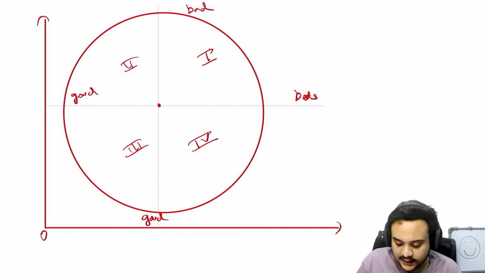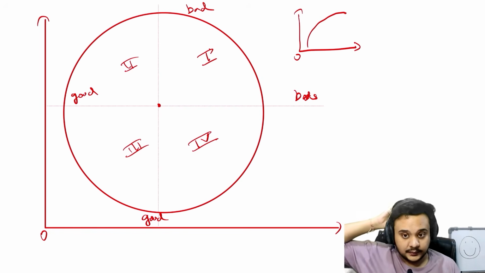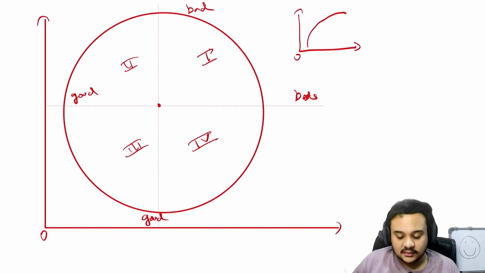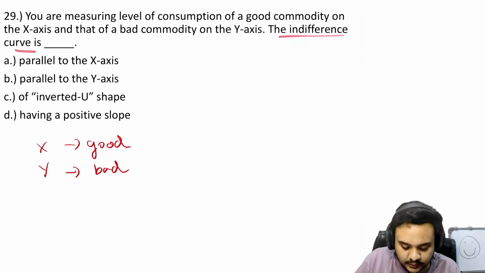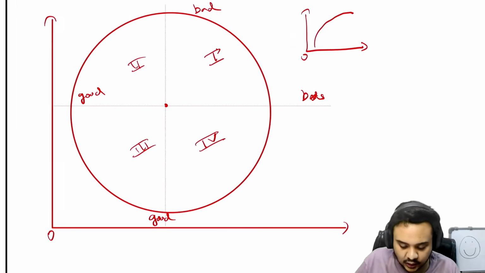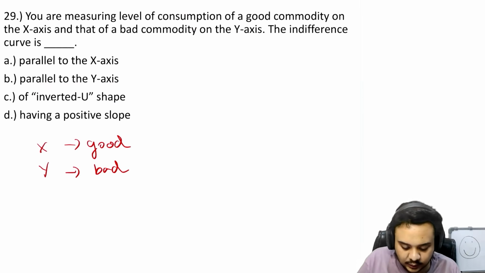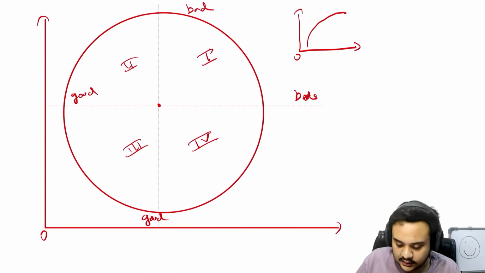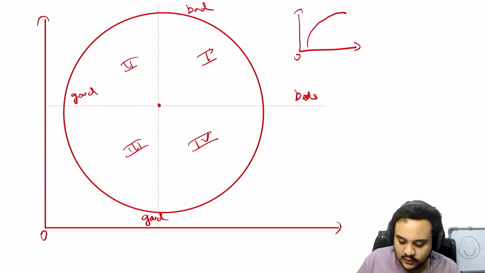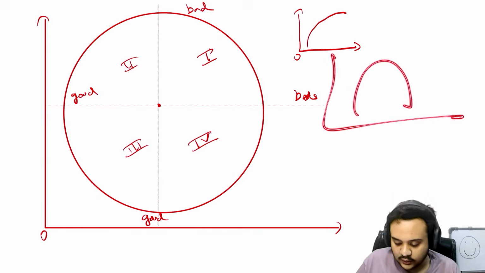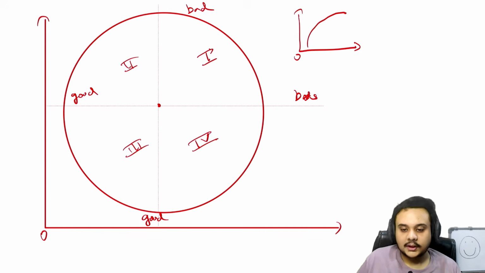So you can see that if you take this curve individually, you can clearly see that this is the curve that is going to be drawn, right? Very easy, right? Like there is nothing complicated if you know what you're doing. So then you just have to find the appropriate option. Parallel to x-axis, absolutely not. Then parallel to y-axis, nope. Inverted U shape, I mean kind of, but having a positive slope is the most appropriate one, because inverted U shape would again be this, and that is not what we're going for. We are going for this.